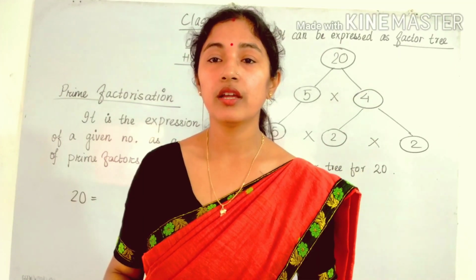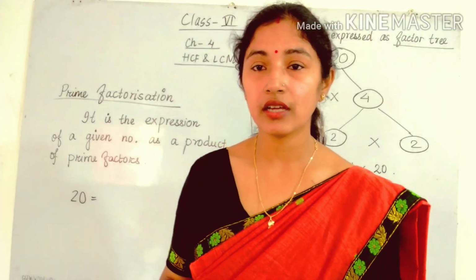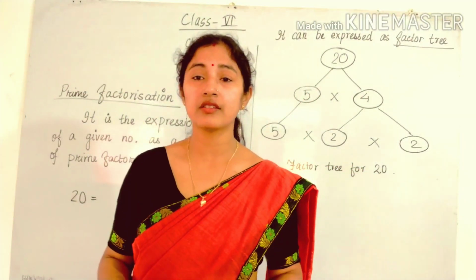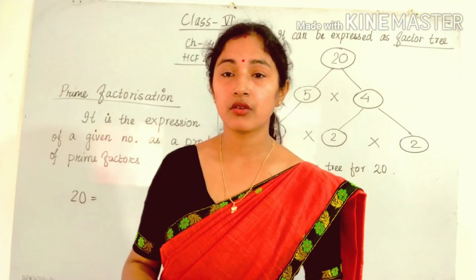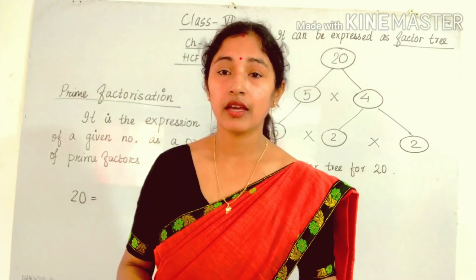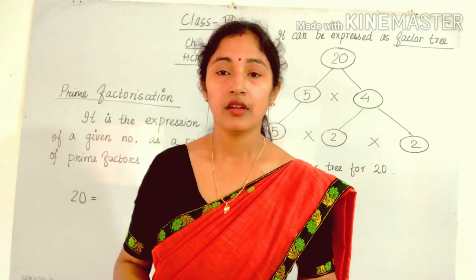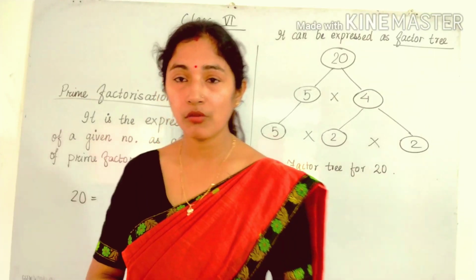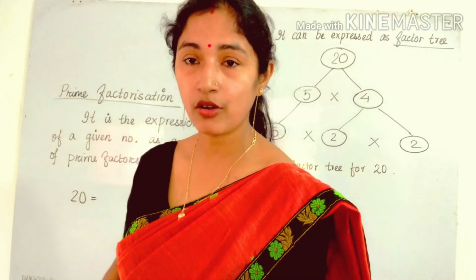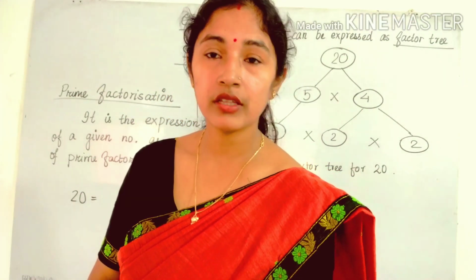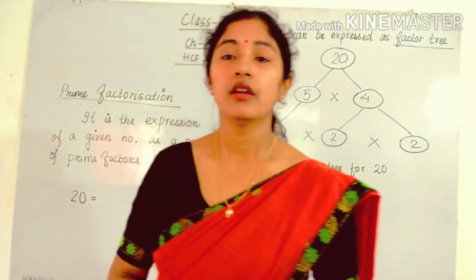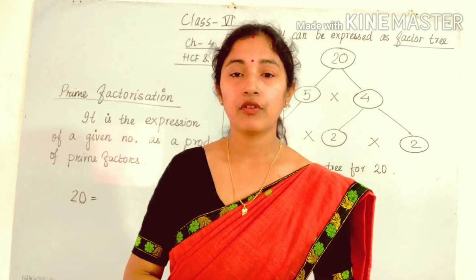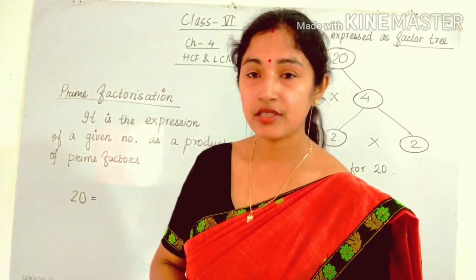Now today I am going to start the new chapter, chapter number 4, HCF and LCM. Already we have discussed factors in our last chapter, including prime factors, prime numbers and composite numbers. In this chapter, first we will study prime factorization, and next we will go to HCF and LCM.